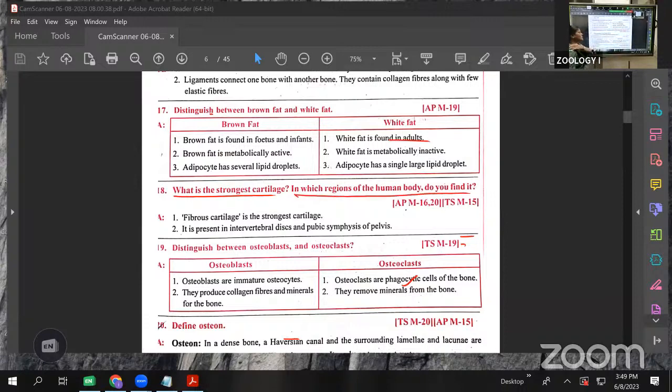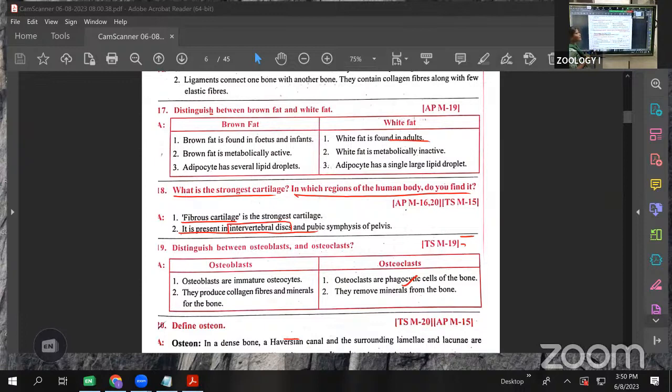Fibrous cartilage is the last one, and it is the strongest cartilage. The weakest is the hyaline cartilage. Three types are there: hyaline, elastic and fibrous. We have the backbone, and the backbone has vertebrae. Between two vertebrae, joining discs are there, which we call intervertebral discs.